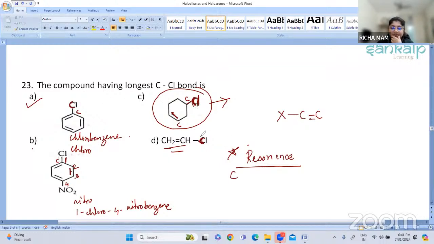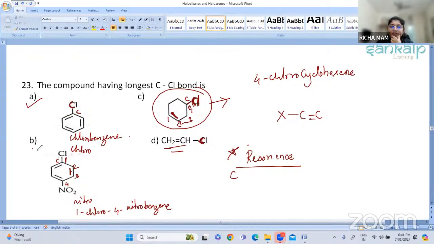So those are the other three options. Now this particular option C, what is the compound name? If I start naming the compound, it is 1, 2, 3, and 4. So it is 4-chloro, and it is a cyclohexene. Why hexene? Because there is one double bond. So it is 4-chlorocyclohexene.